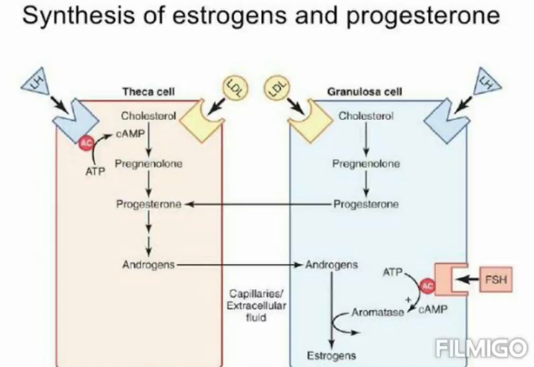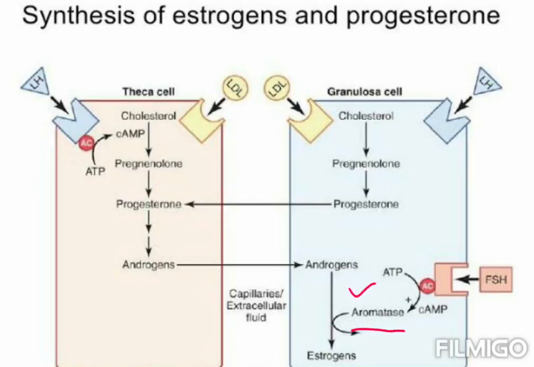This reaction is catalyzed by the cytochrome P450 side chain cleavage enzyme, or P450 SCC, or CYP11A1. Ovarian granulosa cells mainly secrete progesterone and its metabolite 20-alpha hydroxyprogesterone or 20-OHP, and estradiol, whereas ovarian theca cells predominantly synthesize androgen because theca cells lack the aromatase enzyme.